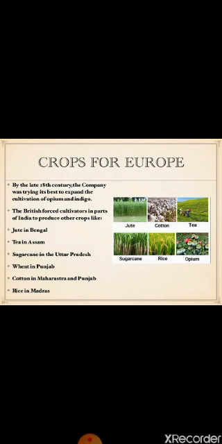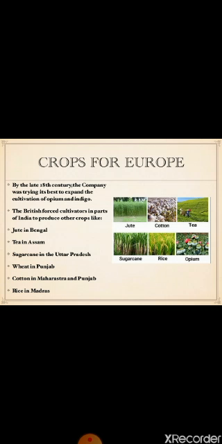Now next is crops for Europe. By the 18th century, Britishers tried to expand the cultivation of opium and indigo in various parts of India. They also forced the cultivators to grow various other crops such as jute in Bengal, tea in Assam, sugarcane in Uttar Pradesh, wheat in Punjab, cotton in Maharashtra and Punjab, rice in Madras. So basically, more emphasis was laid on cultivation of indigo.